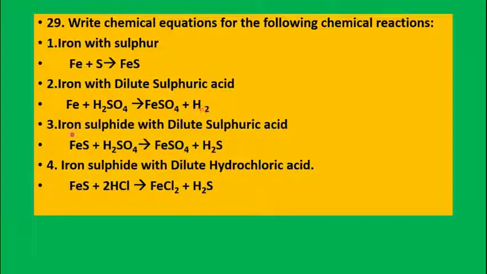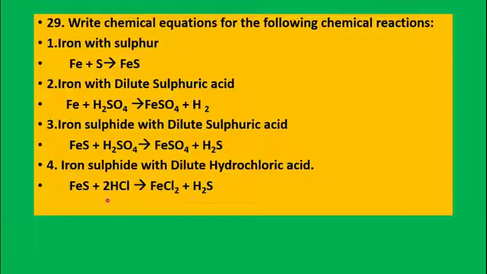What happens when iron sulfide reacts with dilute sulfuric acid? Iron combines with SO4 to form FeSO4, a double decomposition reaction. Fe combines with SO4 to give iron sulfate, and hydrogen combines with sulfur to form hydrogen sulfide gas, which has a rotten egg smell. Iron sulfide with dilute hydrochloric acid: FeS plus HCl, hydrochloric acid. You will get iron chloride, FeCl2. That is a molecular formula. And hydrogen combines with sulfur to form hydrogen sulfide, rotten egg smelling gas. And here, these are the reactants and this is the product.